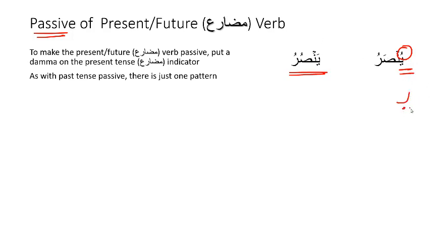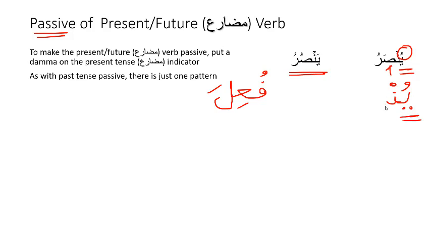So notice the ya is the present tense indicator. On this present tense indicator we put a dhamma. You might recall that for past passive we put a dhamma on the fa. So the past passive form was fu'ila. Here with the present tense we are putting a dhamma on the present tense indicator, and the fa letter, which here is noon, will have this sukoon.